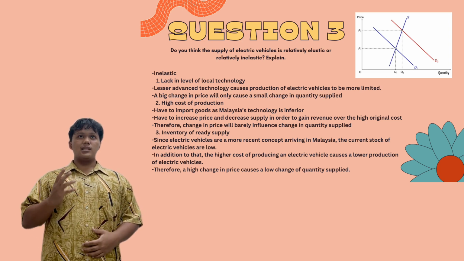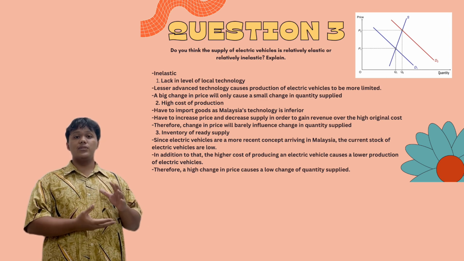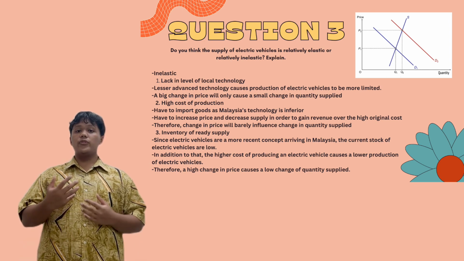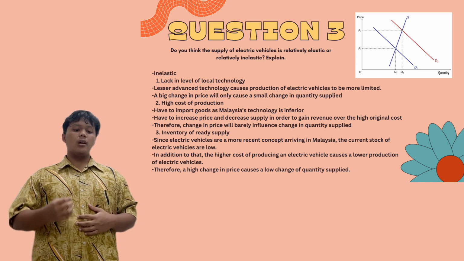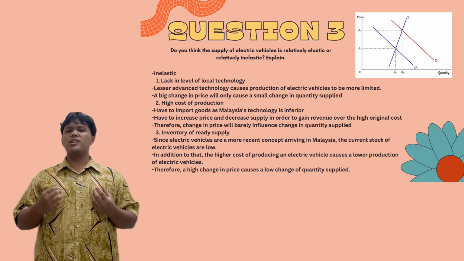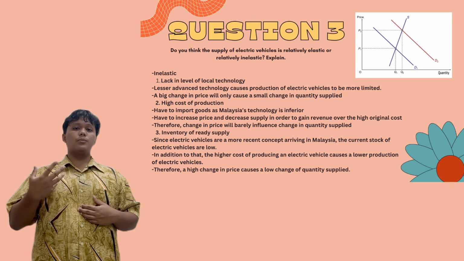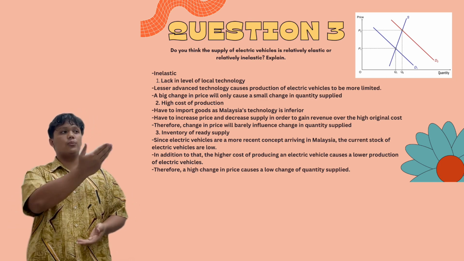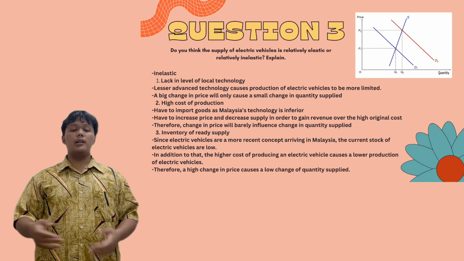Therefore, suppliers will have to produce small amounts of electric vehicles at a high price in order to not lose profit. Alright, so moving on to my second point: the high cost of production. As I've said before, the technology in Malaysia is very inferior compared to first world countries. So we will have to import technology from more superior countries such as Germany, Japan and others.